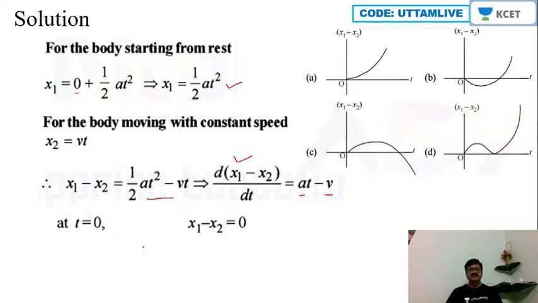Okay, so at t equal to 0, if I put t equal to 0, I see that x1 minus x2 becomes equal to 0. Is it not? In this equation, put t equal to 0, then we'll get x1 minus x2 equal to 0. So that means our graph is starting from origin only. That is what it means.